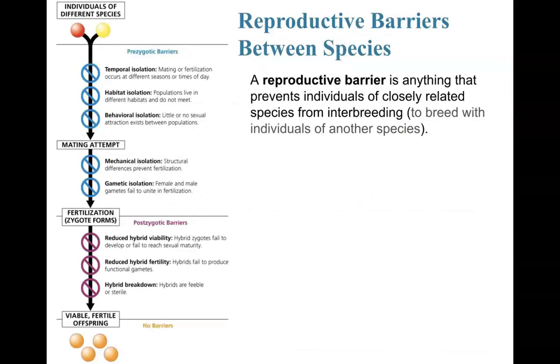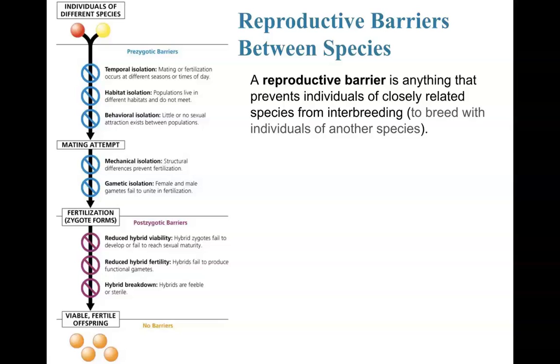So we actually have some barriers that are going to help us define different species. A reproductive barrier is anything that prevents individuals of closely related species from breeding. So maybe they are the same species, maybe they're not. We're going to use these reproductive barriers to define if they are or if they're not.